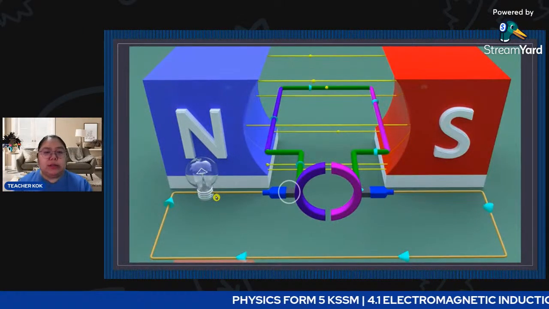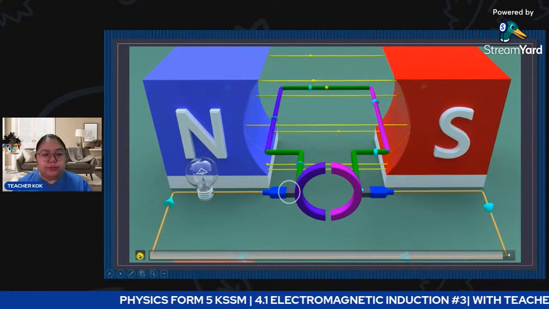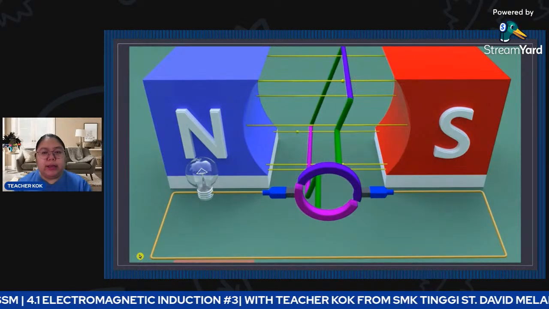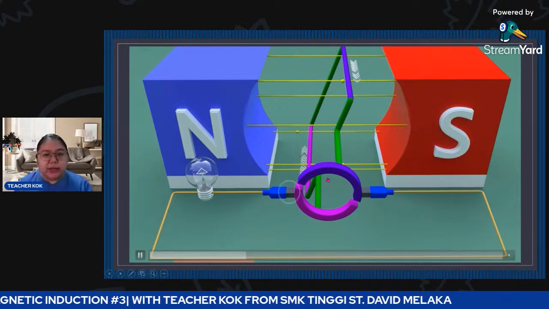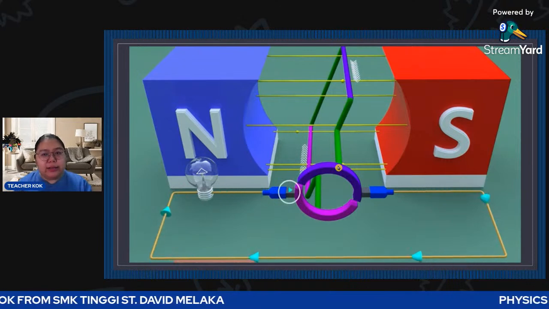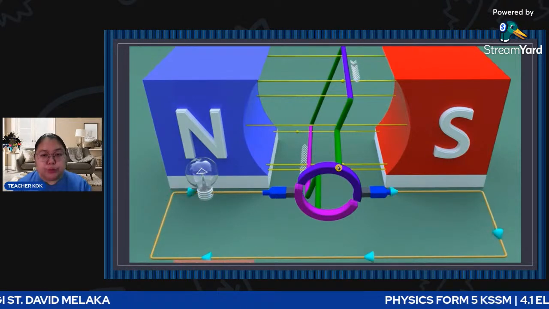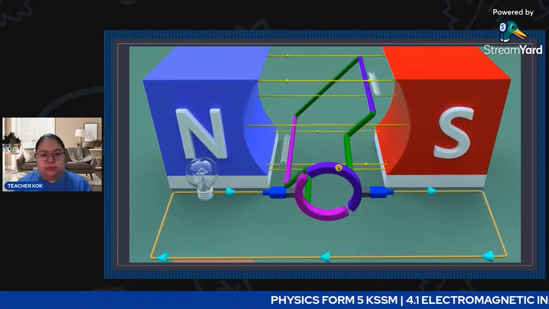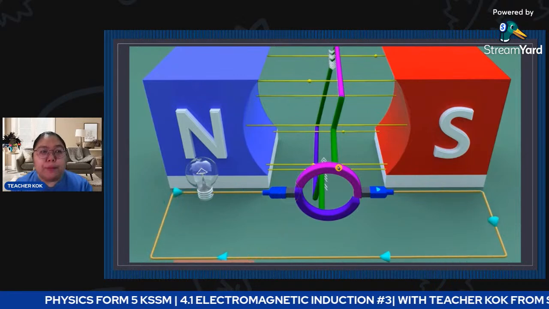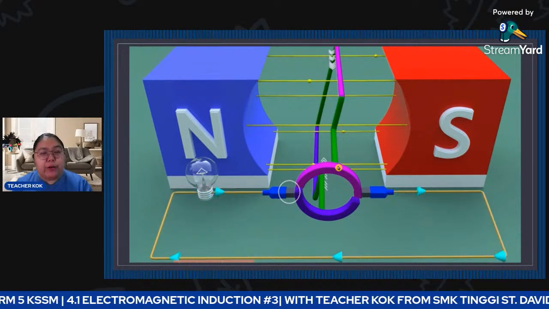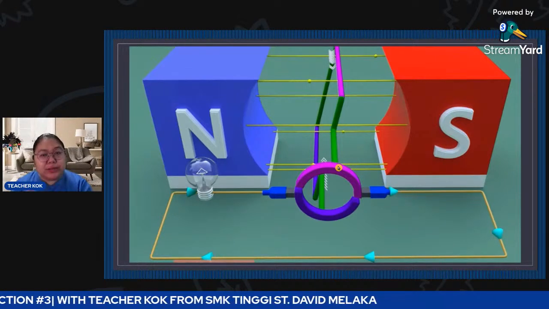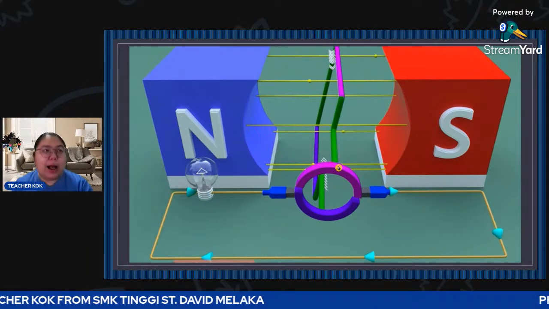Okay, now we're going to see some short videos. You can see the turning. Turning means you adjust the turning by yourself. Now it's a blue color above. The blue part, the current is coming to you. When it rotates, now it's a purple color at the top. The arrow of the current also comes to you. That means when it rotates up the side of the coil, the current must come to you.